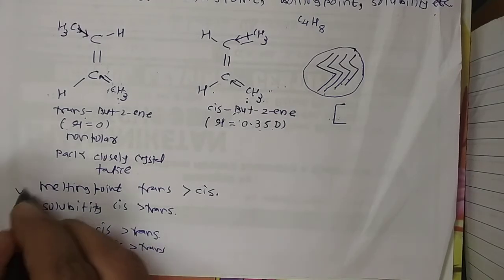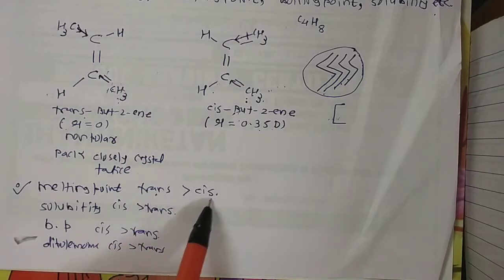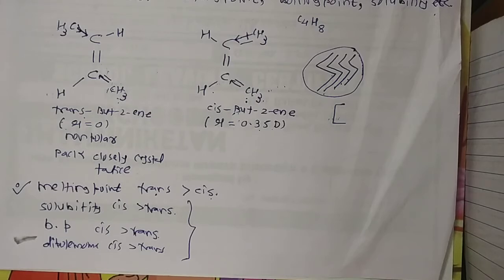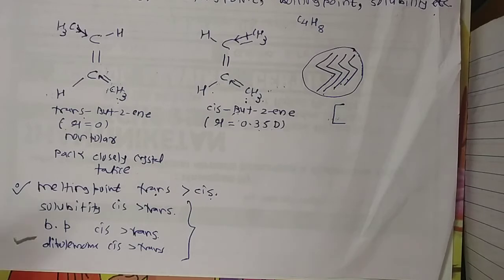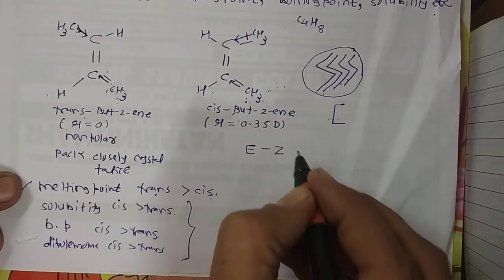Only one point differs: the melting point of trans is higher compared to cis, while for the remaining points, solubility, boiling point and dipole moment, cis is higher compared to trans. So this is about the geometrical isomerism of 2-butene.